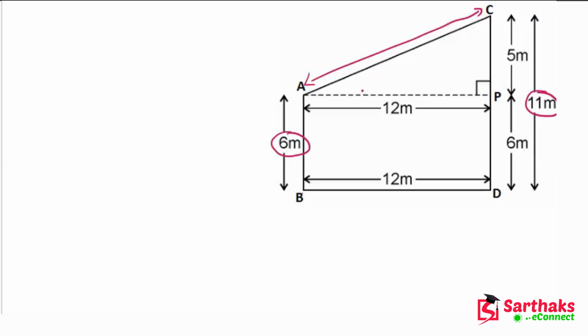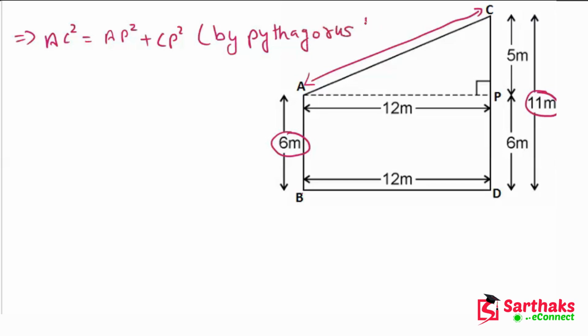We can easily find the value of AC. So now AC square is equal to AP square plus CP square. This is by Pythagoras theorem.